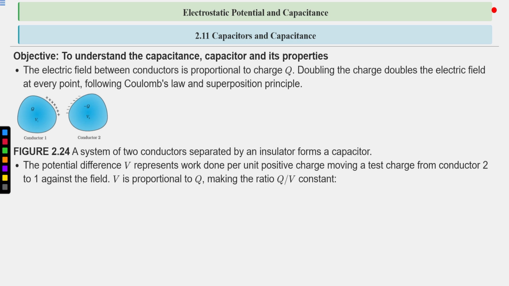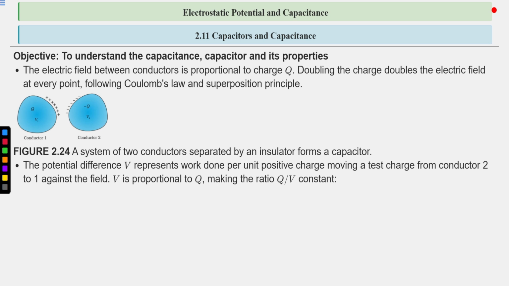We have to move a unit positive charge against this field, from the negative conductor to the conductor with positive charge. How much work we have to do is stored in the form of potential energy, but since we are using a unit positive charge, this will represent potential.